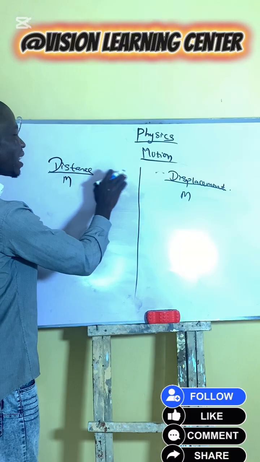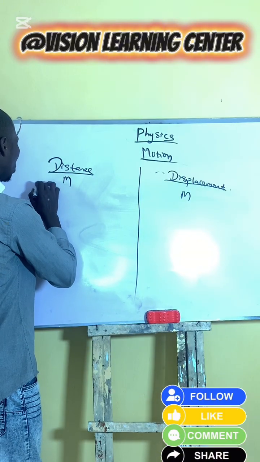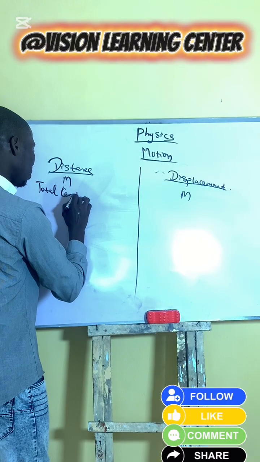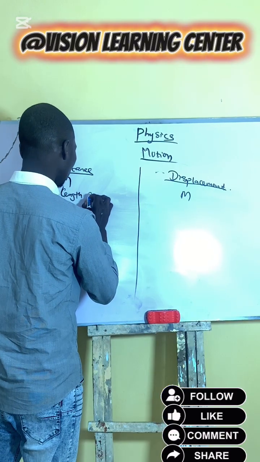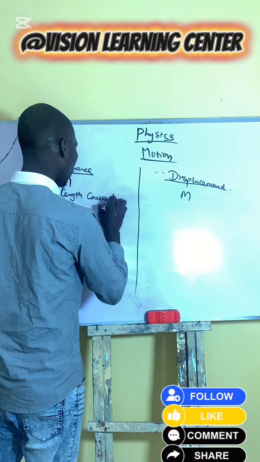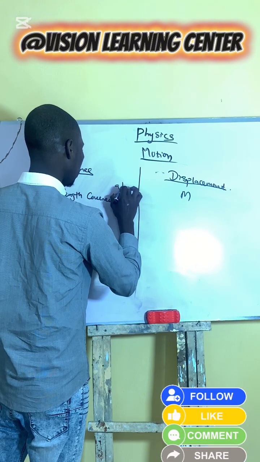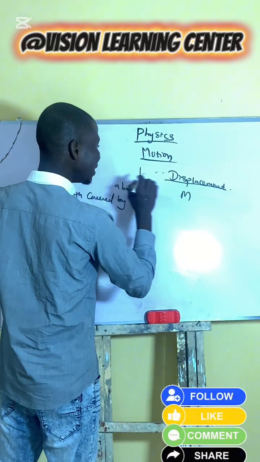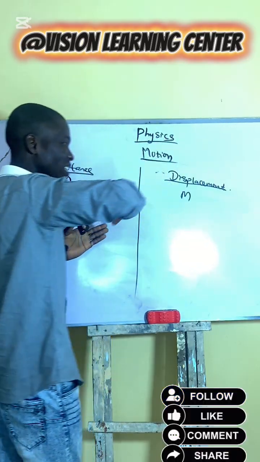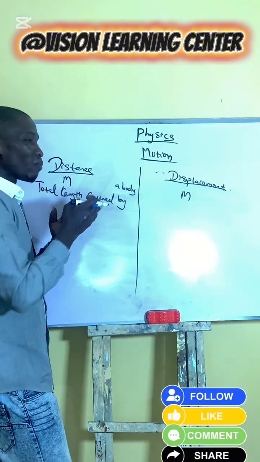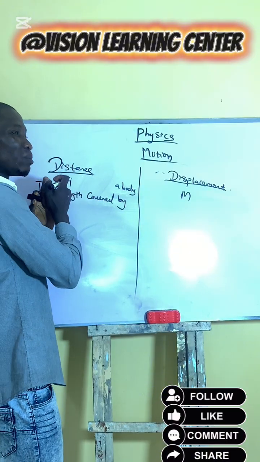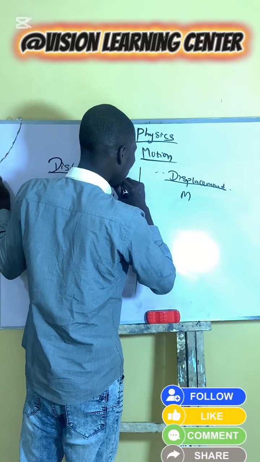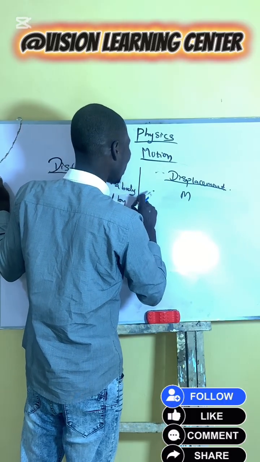Then distance is the total length covered by a body, while displacement is the shortest distance in which a body covers from its starting point to its ending point.